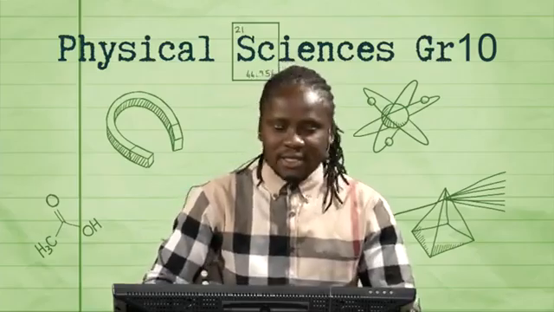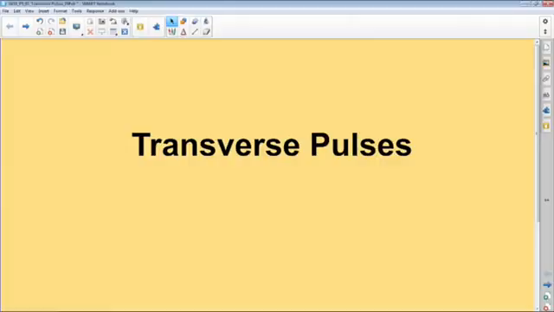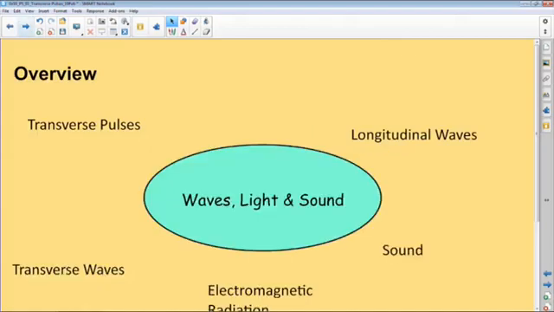Right, as I've said, our focus is on transverse pulses. Just to get a general overview of what we are on about this afternoon: we're looking at waves, sound, and light, which is the knowledge area. That's the physics part, grade 10. It is divided into a number of subtopics. The first one is transverse pulses, which is our key focus for the day. Then from transverse pulses, we are going to look at transverse waves.